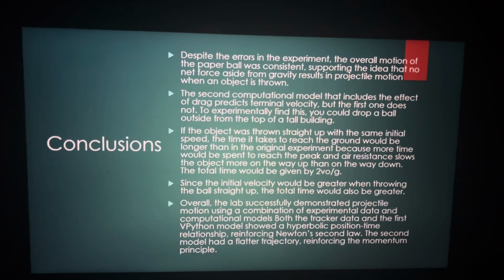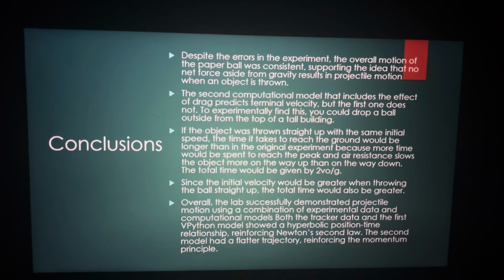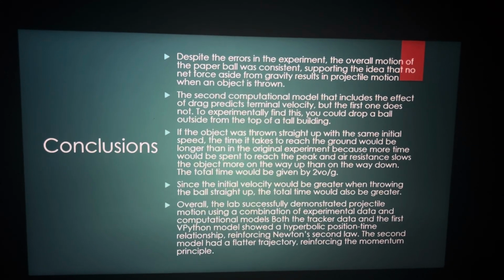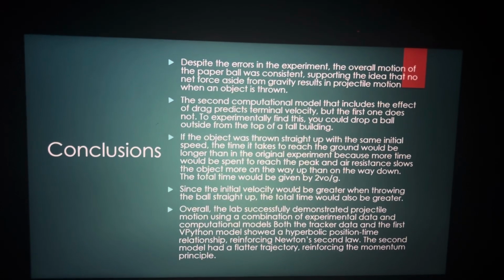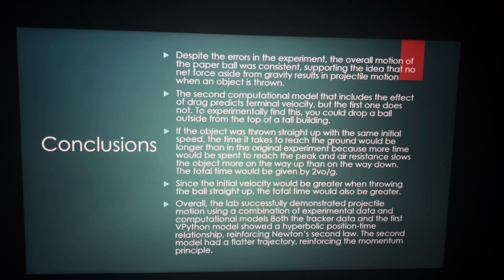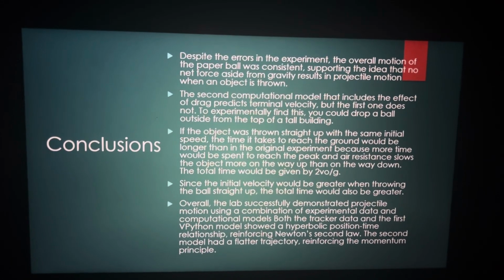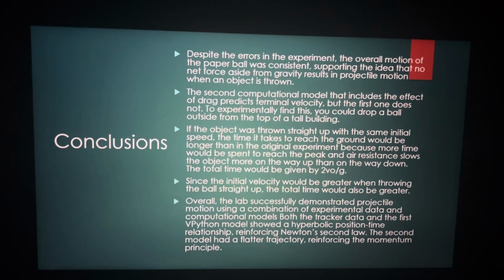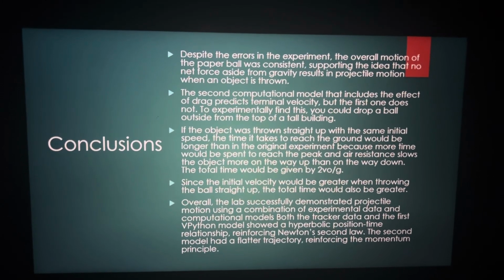If the object was thrown straight up with the same initial speed, the time it takes to reach the ground would be longer than in the original experiment, because more time would be spent to reach the peak, and air resistance slows the object more on the way up than on the way down. The total time would be given by 2 times the initial velocity over g. Since the initial velocity would be greater when throwing the ball straight up, the total time would also be greater.